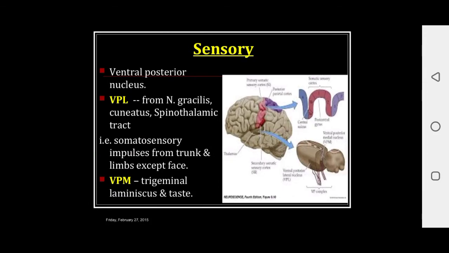They receive afferent from the spinothalamic tract through the medial lemniscus and afferent from the face through the trigeminal lemniscus, and they send efferent to the postcentral gyrus via the posterior limb of internal capsule, and they form an important relay station in the sensory pathway.